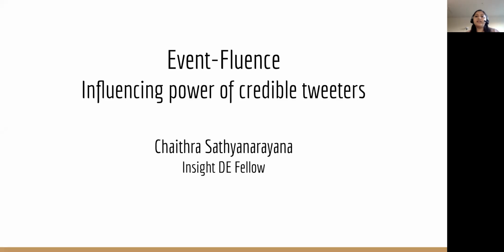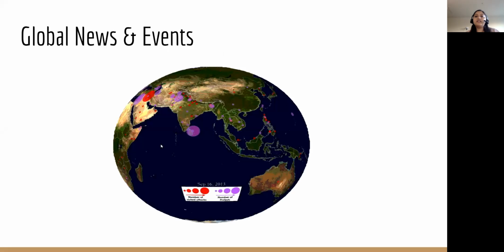My project is called Event-Fluence, which can be used to determine the influencing power of credible tweeters. A lot of events are happening around the world. A credible source to get details for these events is GDELT. GDELT is an open source project that monitors various broadcast, print, and web news from around the globe and identifies event types, sources, actors, locations, etc. Each event information has all news links that have any mention of the event.